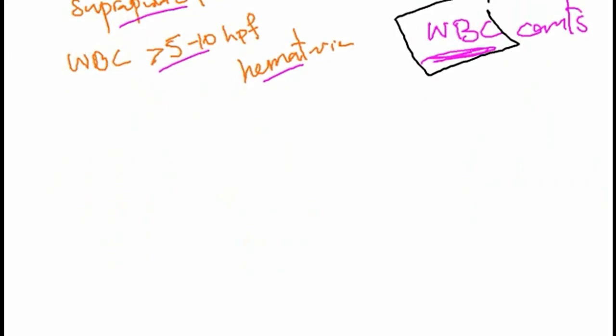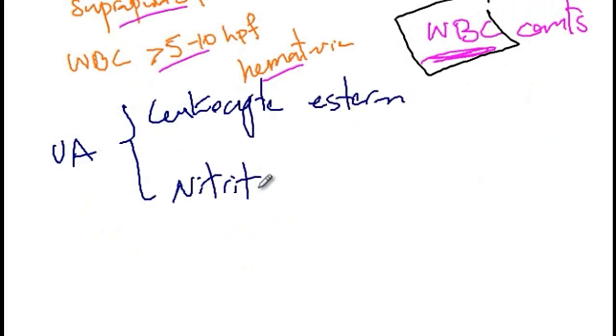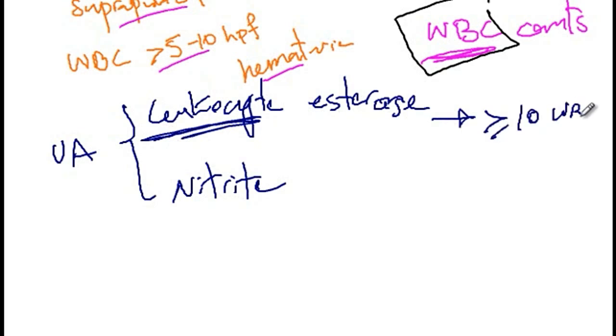And then you can use urine analysis for the diagnosis. So for the urine analysis, you can look at the leukocyte esterase as well as the nitrite. So leukocyte esterase, as the name implies, leukocyte is coming from white blood cells. So if the urine is positive for leukocyte esterase, then it means that these patients have a count of more than 10 white blood cells.